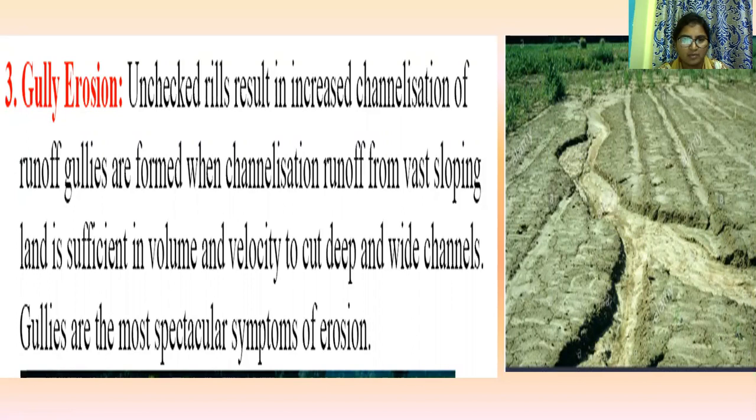Gullies are formed when channelized runoff from vast sloping land is sufficient in volume and velocity to cut deep and wide channels. Gullies are the most spectacular symptoms of erosion. So in the initial stage, water erodes the top of the soil like sheet erosion. Next, soil is cut and narrow channels are formed.